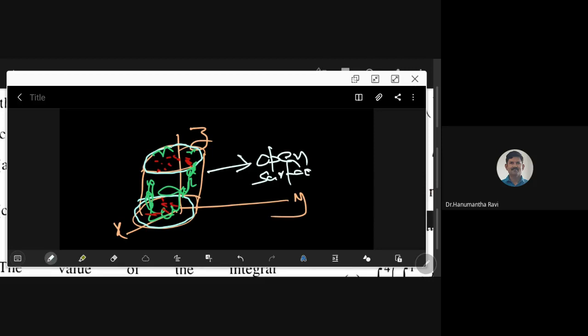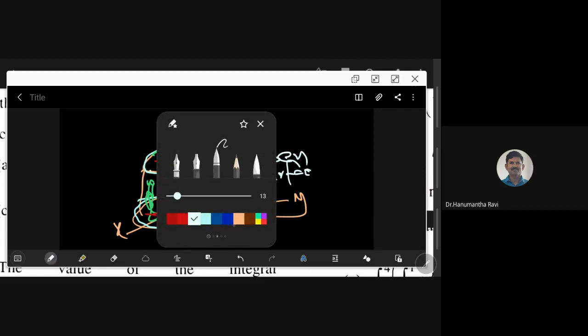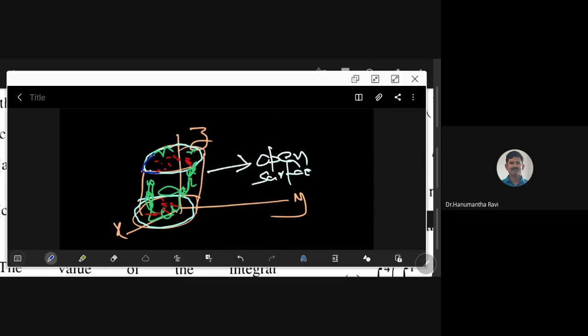If you say this is an open surface, it consists of this bumpy part. See, this is the bumpy part. That's all. And the surface is bounded by a curve. One curve is this curve, and the other one is this curve. And inside that is the open surface, what I call.